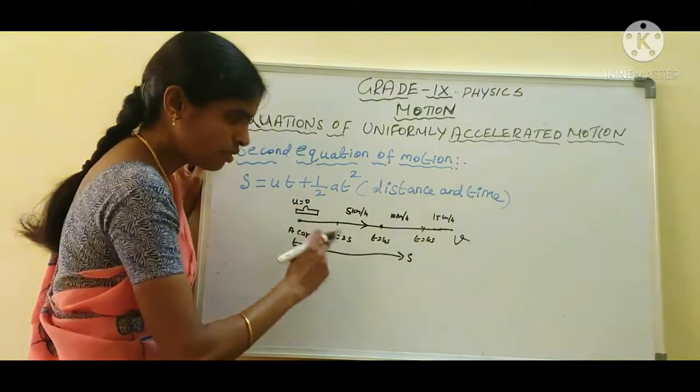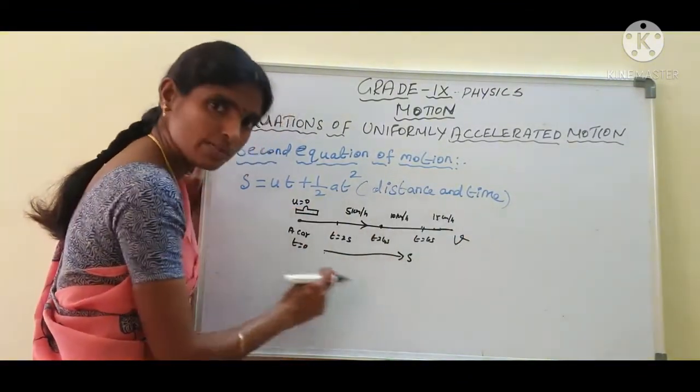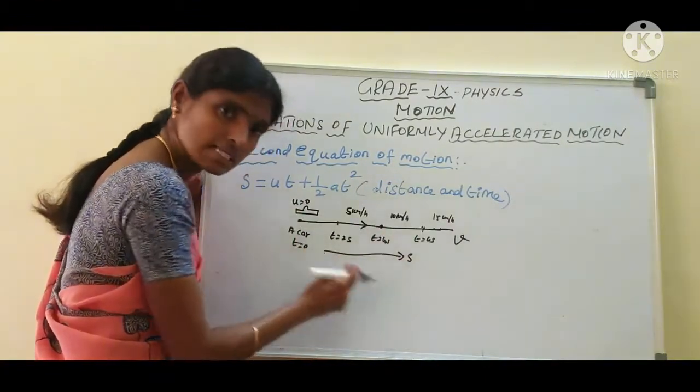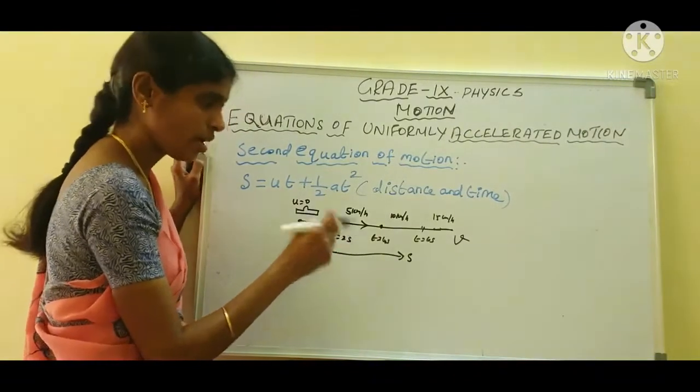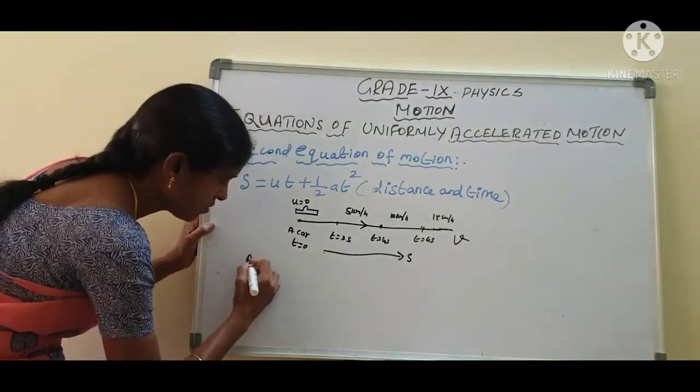Okay, we want to calculate the displacement of the object, which means we want to calculate the average velocity of the car, the average velocity of an object. Are you clear? Okay, now we want to calculate the average velocity.